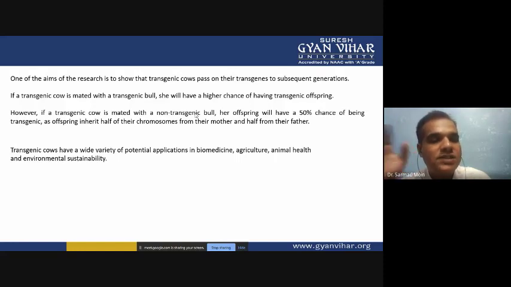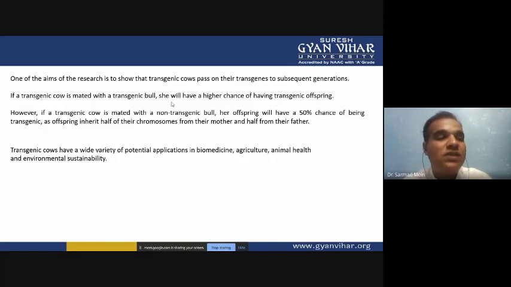However, if a transgenic cow is mated with a non-transgenic bull, her offspring will have a 50% chance of being transgenic, as offspring inherit half of the chromosomes from their mother,